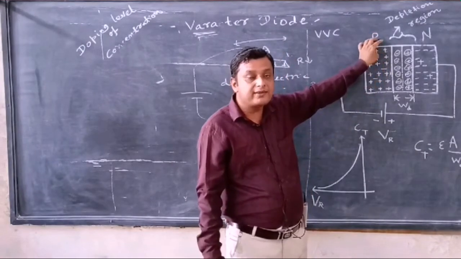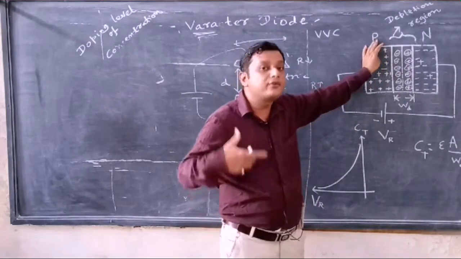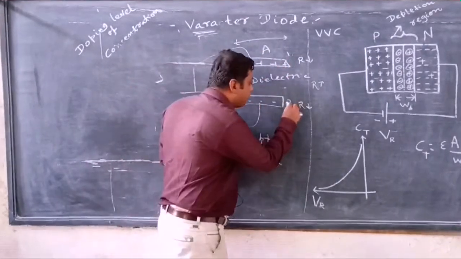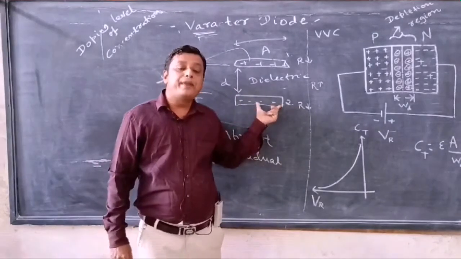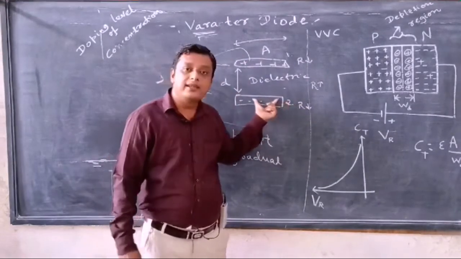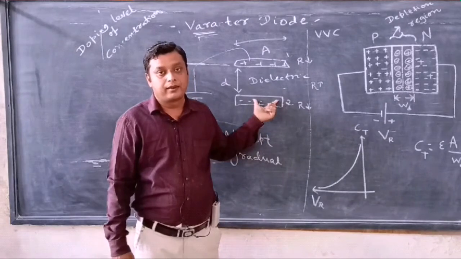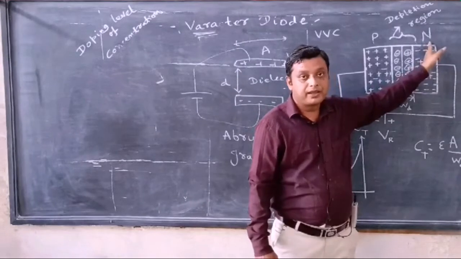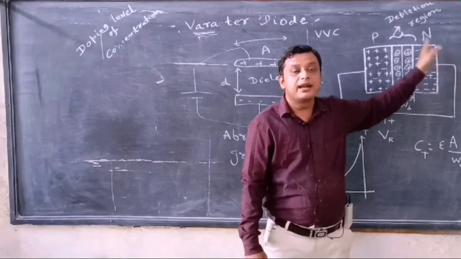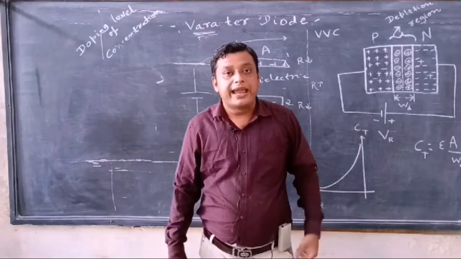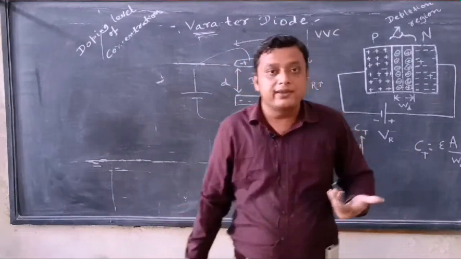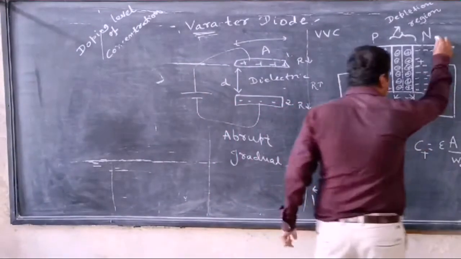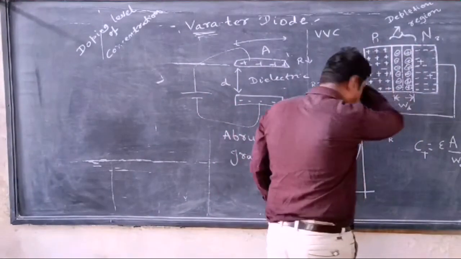So this p-type region is similar to plate 1. Plate 2 of the capacitor is negatively charged. If we move towards the diode, the n-type semiconducting material contains majority charge carriers, electrons. Each and every electron carries negative charge. So the n-type region is negatively charged, like plate 2.